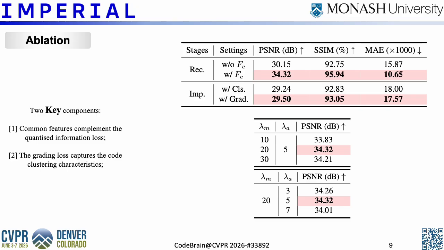We conduct ablation studies to validate the key components of CodeBrain. First, common features are important. Without common features, the reconstruction quality drops significantly because the compact quantized codes alone cannot preserve all image details. Adding common features improves reconstruction performance. Second, the grading loss is also effective. Compared with a standard classification-based code prediction loss, the grading-based design improves imputation performance. This suggests that preserving the ordered structure of the quantized space leads to more stable and accurate code prediction.